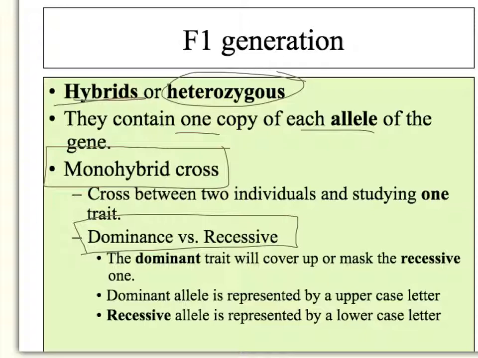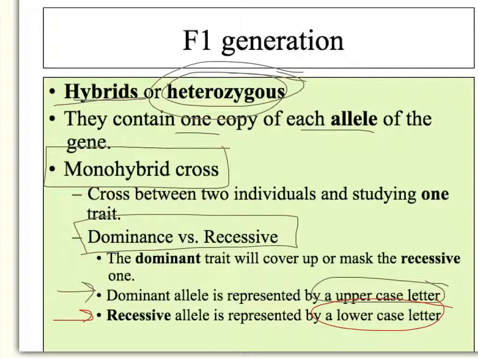We actually did the cross between our parentals and saw what our heterozygous or hybrids look like, and they all presented themselves as tall plants. So we now know that tall is the dominant gene, and that is why we give them the big T, because dominants are represented by the uppercase letter, and recessive is represented by the lowercase letter.